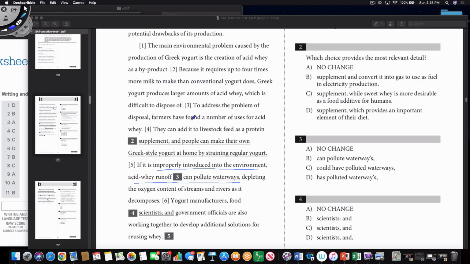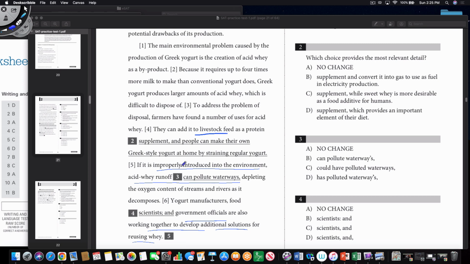4 is talking about possible uses of acid whey. How can you dispose of or upcycle or recycle acid whey? 4 is talking about adding it to livestock feed. And then 6 is talking about government officials working together to develop additional solutions for reusing acid waste. So 4 and 6 are very connected, and they both talk about possible uses of acid waste, possible ways of recycling and upcycling acid waste.